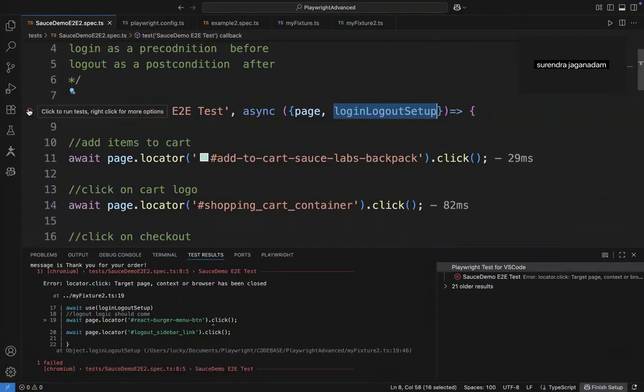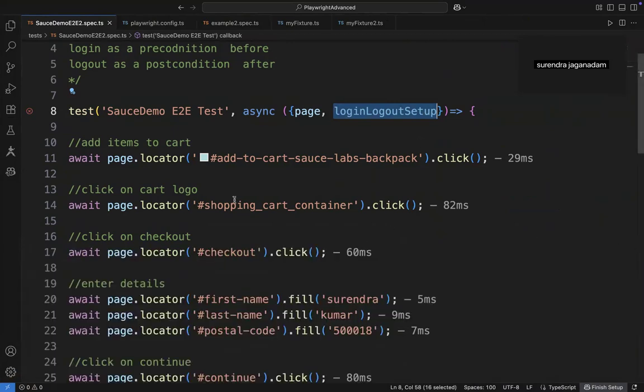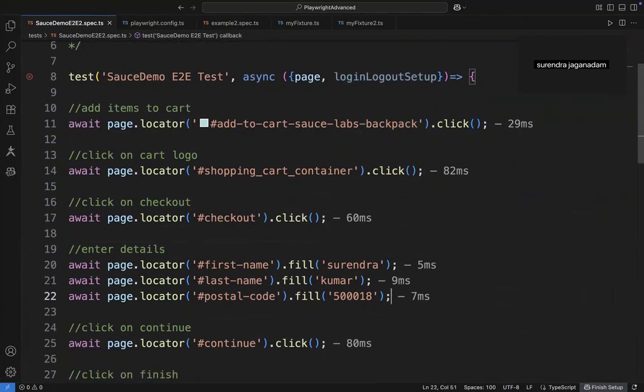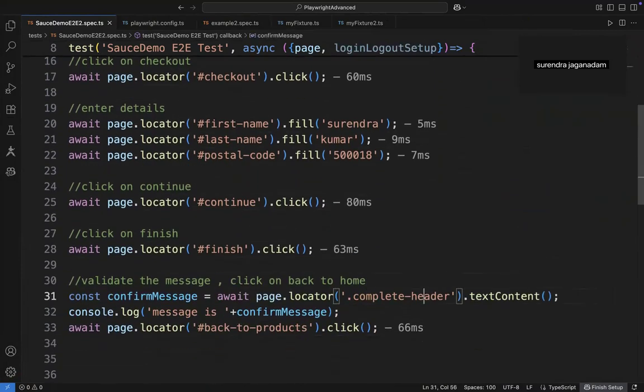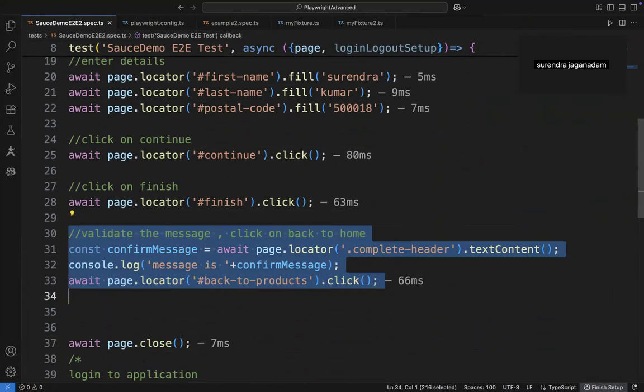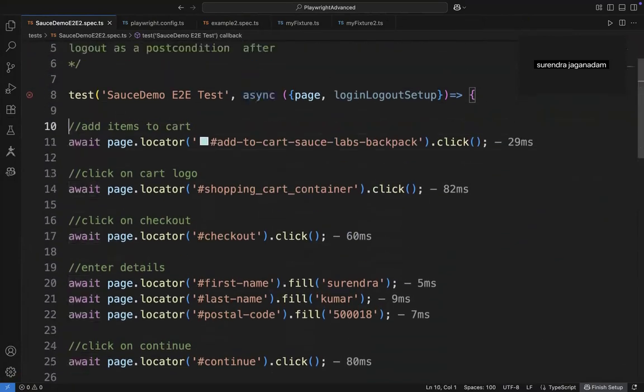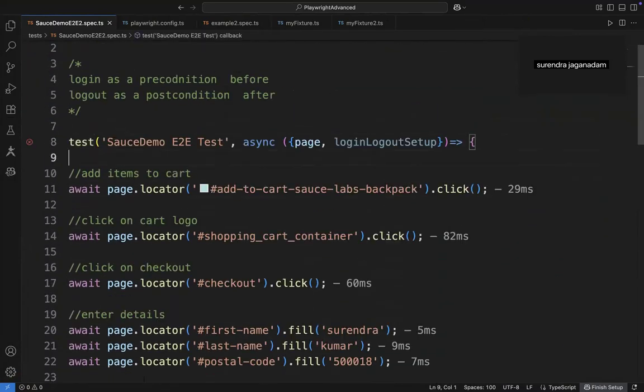The complete script executed successfully. Of course, in between there are some issues. That's fine. If you look at it, basically the login is successful. Add to cart is successful. Shopping cart is successful. Checkout is successful. All these actions are successful. There was an issue with the validation of the confirmation messages. That's fine. Maybe some kind of synchronization issue occurs, but the whole script, so login and the other chunks as part of the fixers that you have defined, got executed successfully.